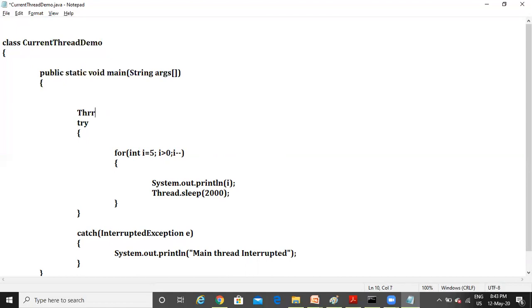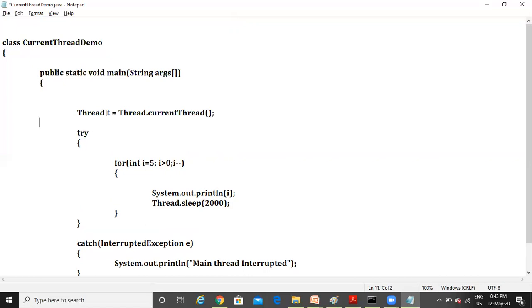Thread T is equal to Thread dot, so what is the method name? Current thread. The method name is currentThread. That's it. Now this T is nothing but a remote to a TV. This T is a reference. With this T, you can control the execution of your main thread.